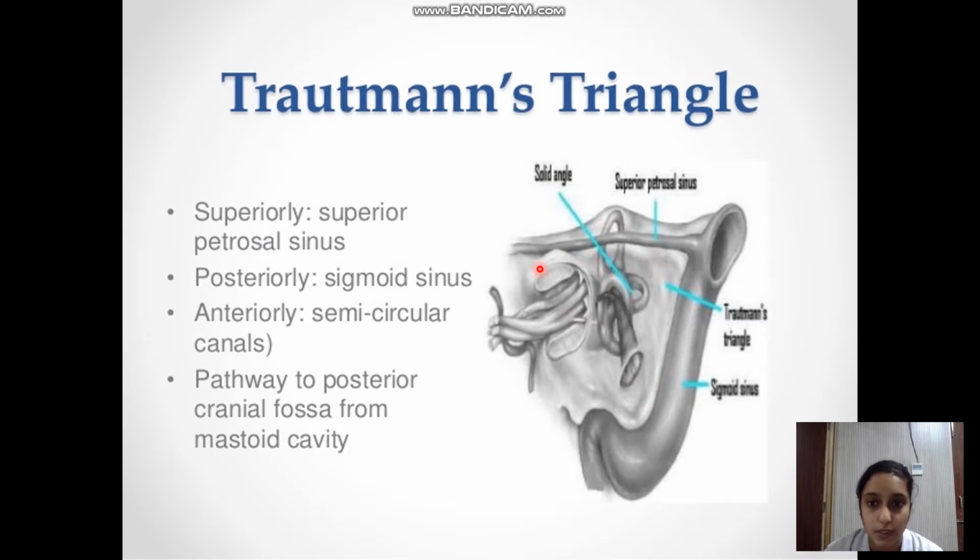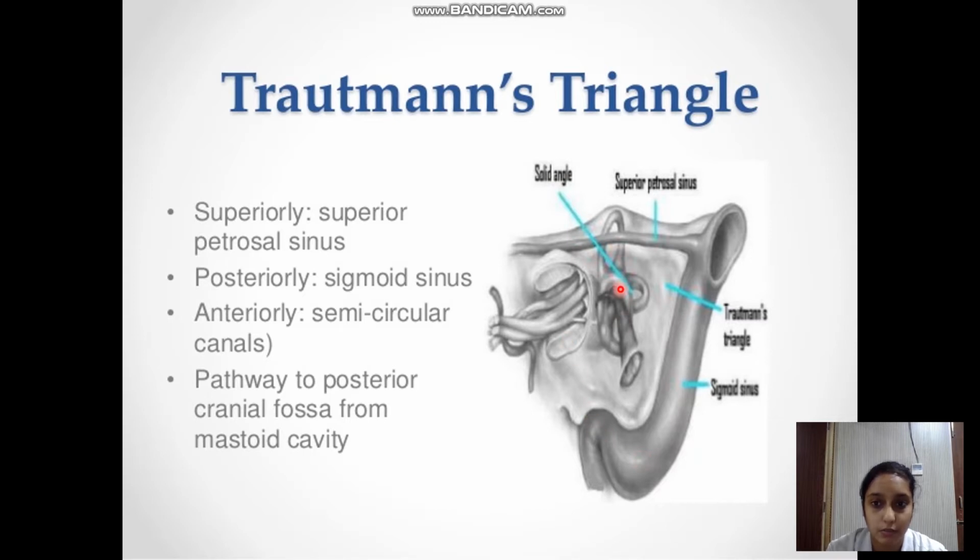This is a very important landmark, that is the Trautmann's triangle, which is a landmark which is the pathway from the mastoid cavity to the posterior cranial fossa. So through this area the infection can spread also into the posterior cranial fossa. The boundaries of this are the superior petrosal sinus, the sigmoid sinus, and the semicircular canals.